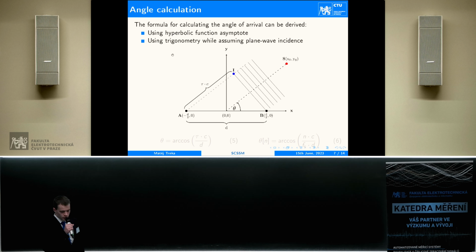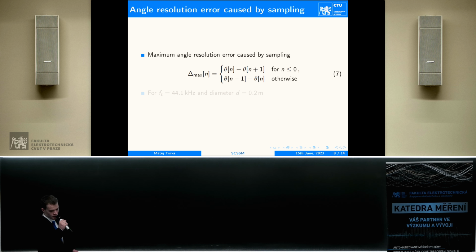The second approach is by assuming that the wavefronts are plane waves, and by simple trigonometry we can get these formulas, where the left one is for the continuous time difference tau, and the one on the right side is for the sample shift n.